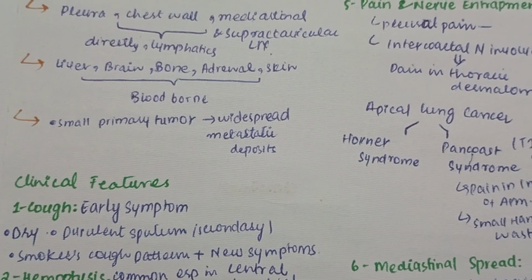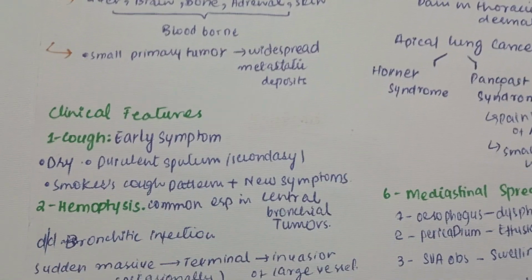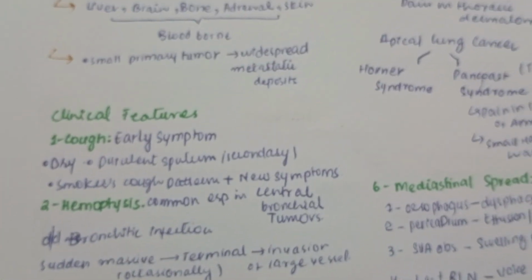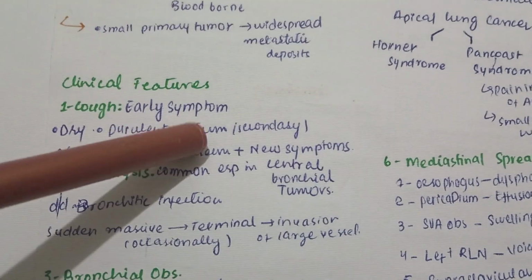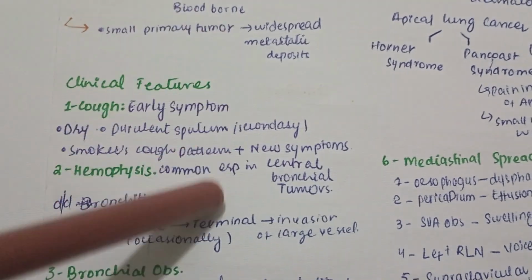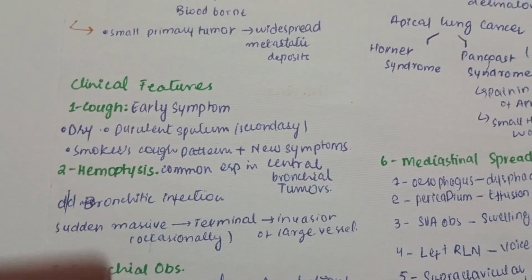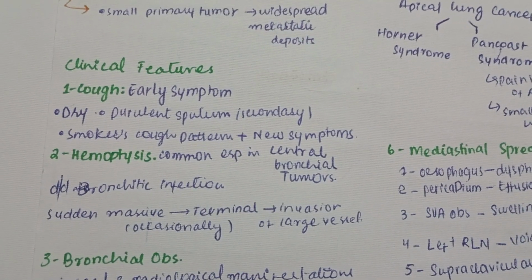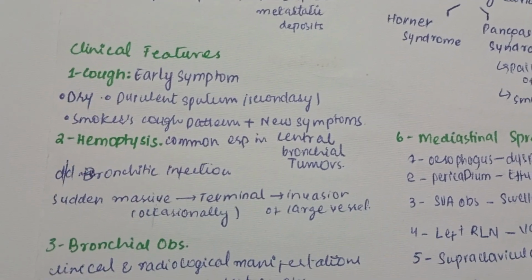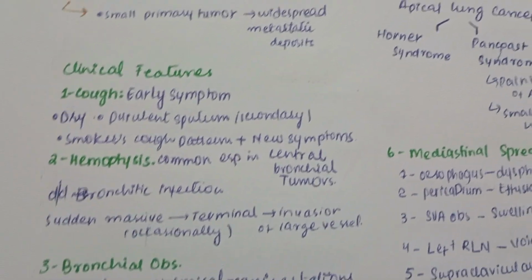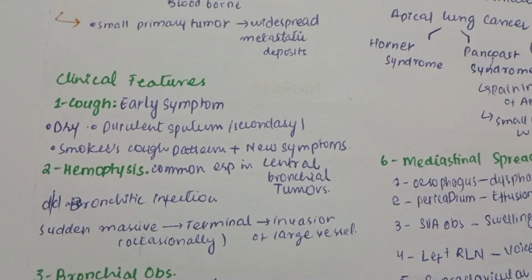So if I talk about the clinical features, then cough is the early symptom. First it is dry, and then with time it becomes purulent, mostly by secondary infection. So if a smoker's cough pattern is changed, and there are new symptoms like weight loss and anorexia, then bronchial tumor can be suspected.